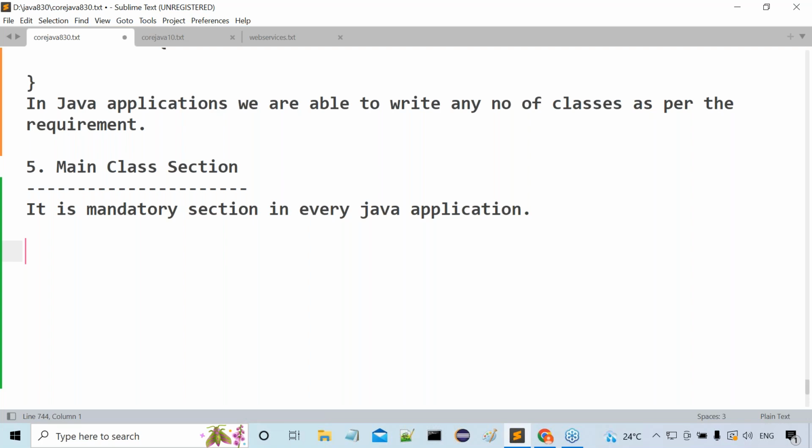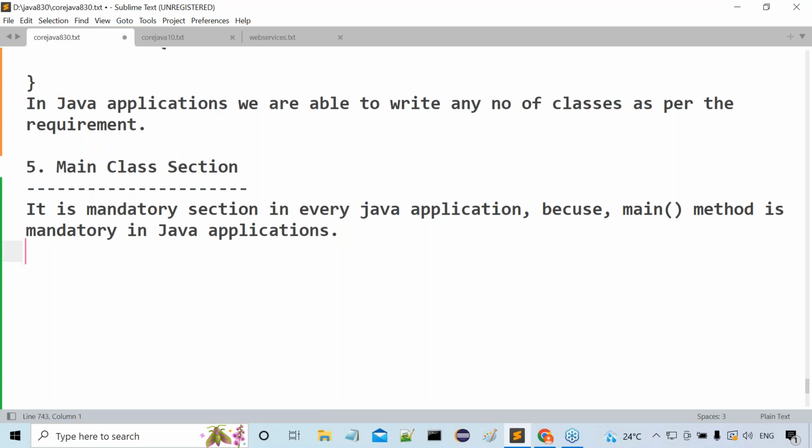Sir, all of you are getting my point or not? Okay, fine. Now the point is, it is a mandatory section in every Java application. Why? Because main method is mandatory in Java applications. Okay, fine. What is this main class now? Main class is a class that contains the main method.